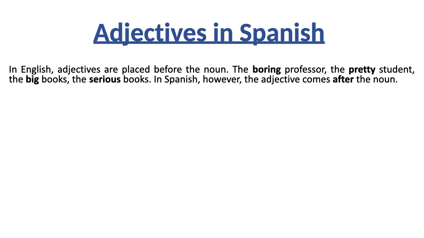If you want to describe me, you say the pretty student, the big books, the serious books, the heavy books, right? All of those come before the noun. Boring professor, pretty student, big books, serious books, slow class, boring class, right? The adjective is coming always before the noun.